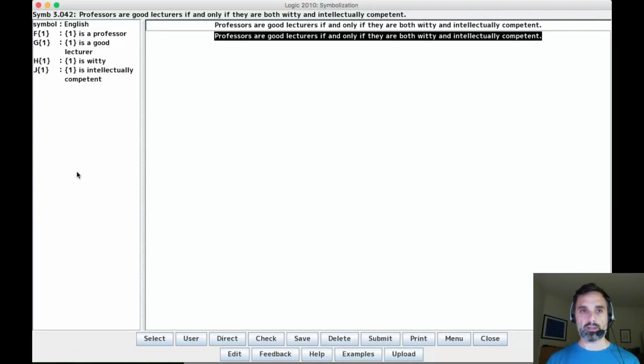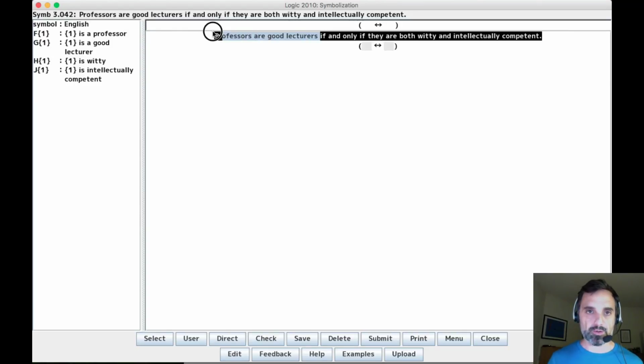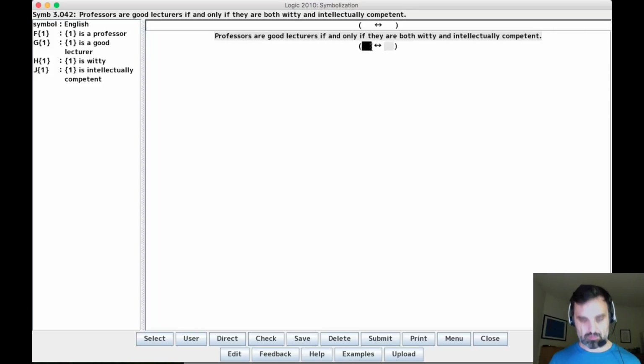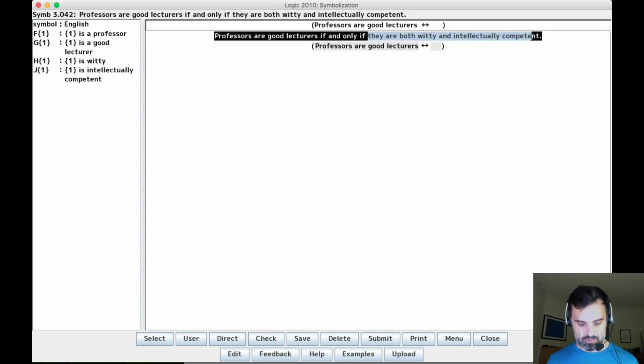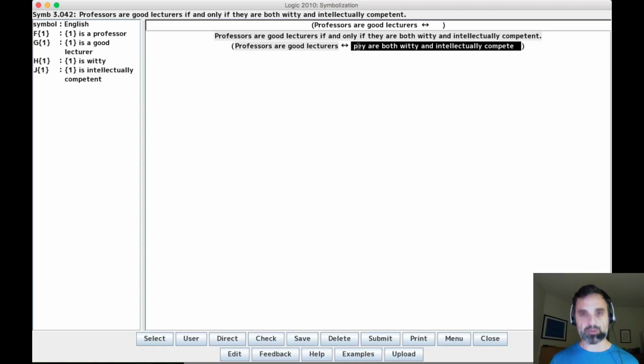Okay, so I want to look at symbolization 3042, which is: professors are good lecturers if and only if they are both witty and intellectually competent. So you might think, look, this is a biconditional. Think: professors are good lecturers. Then you think: if and only if they are both witty and intellectually competent.